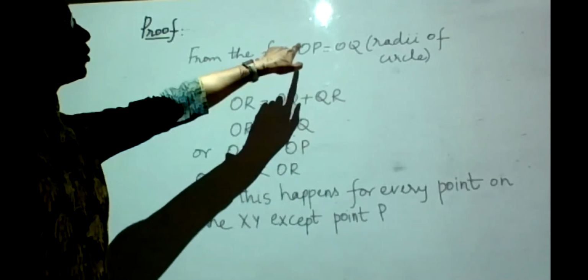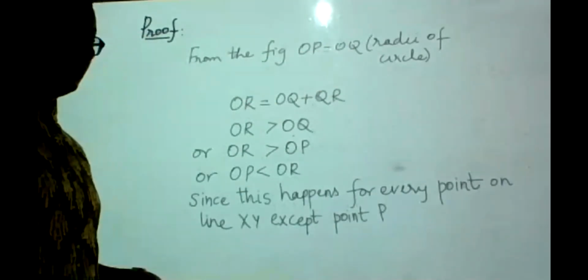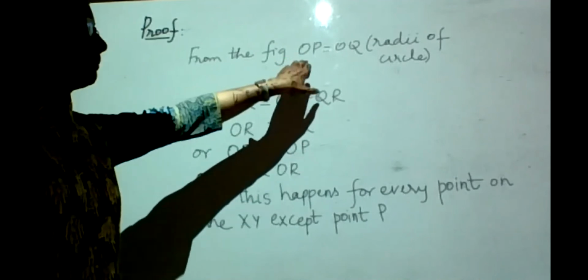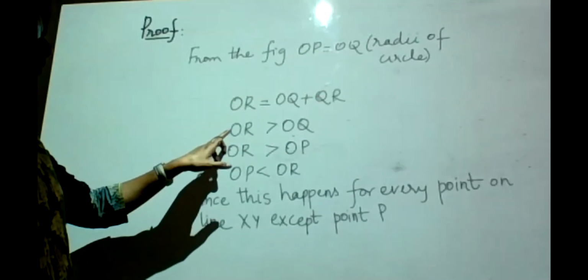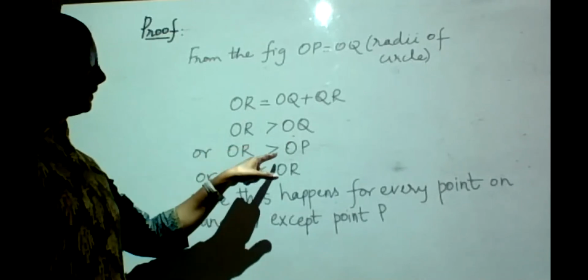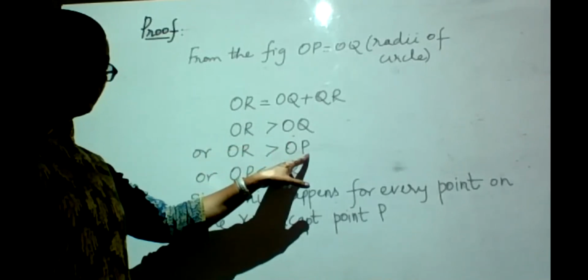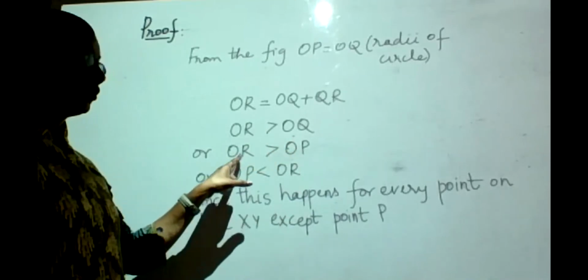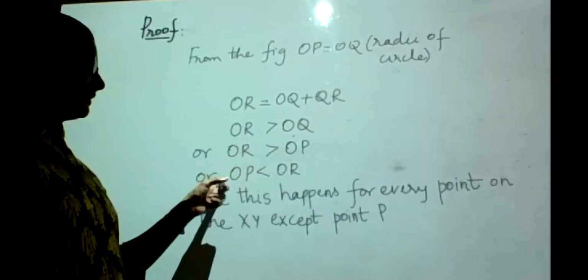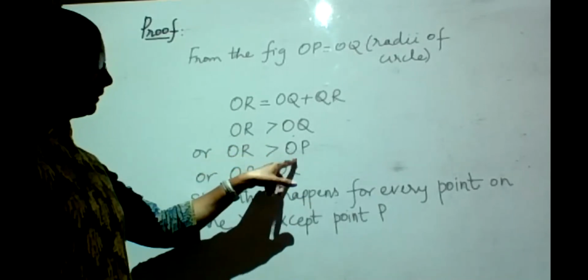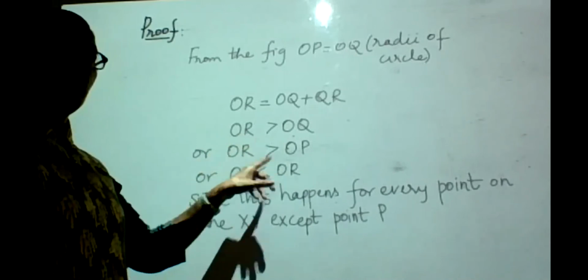But already I know my OP and OQ are equal. So in the place of OQ, can I substitute OP because they are equal? So instead of saying OR is greater than OQ, I can also say OR is greater than OP. Or in other words, OP is lesser than OR, or smaller than OR. I have just written it the other way.